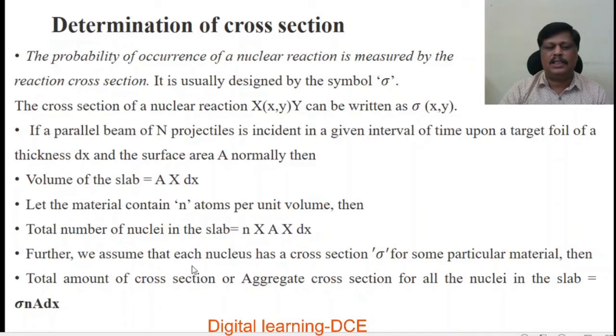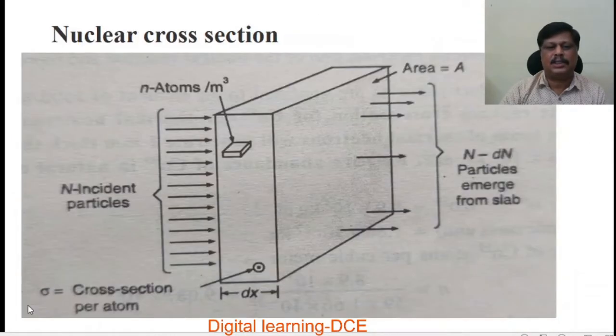Further, we assume that each nucleus has a cross section sigma for some particular material. Then the total amount of cross section, or aggregate cross section, for all the nuclei in this slab is given by sigma into n A dx, where sigma is the nuclear cross section. Total amount of cross section, or aggregate cross section, for all the nuclei in this slab is given by sigma n A dx, where sigma is the nuclear cross section.